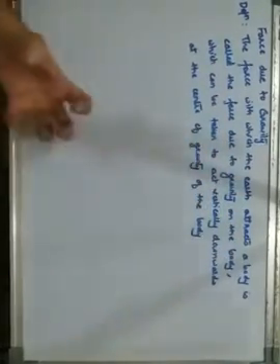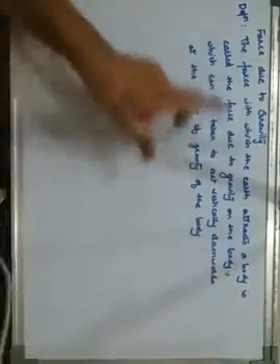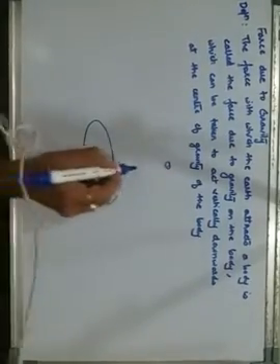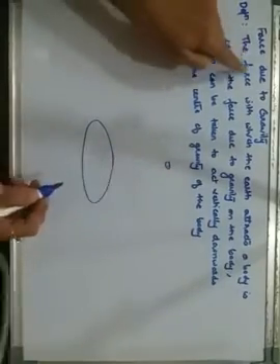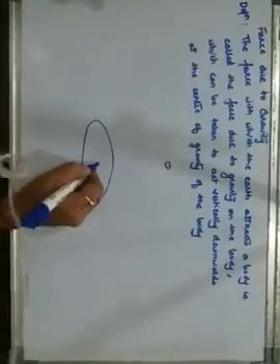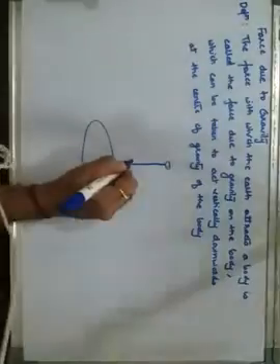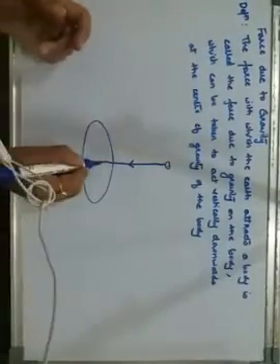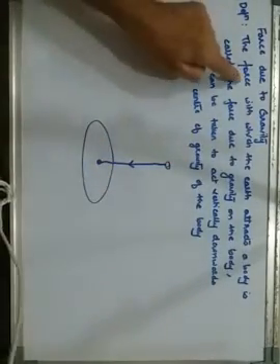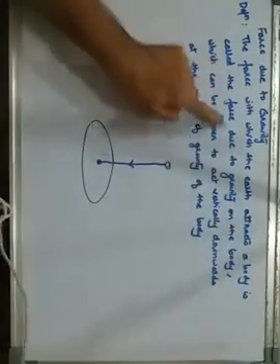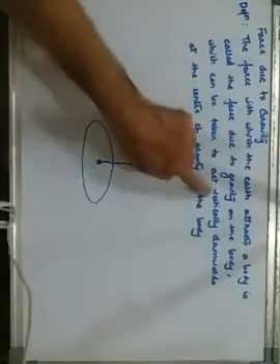So what does the definition say? The force with which the earth is attracting an object or a body towards itself, because of which the body is moving towards the center of the earth, is called the force due to gravity on that body, which can be taken to act vertically downwards.